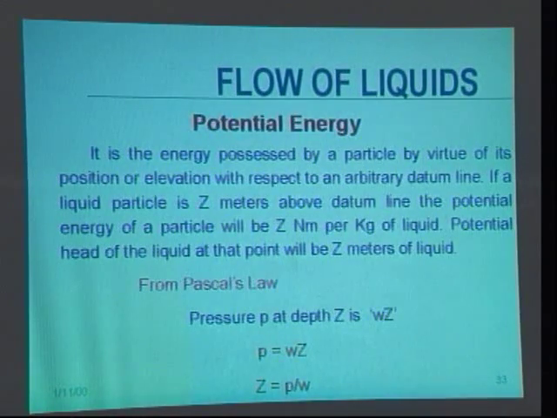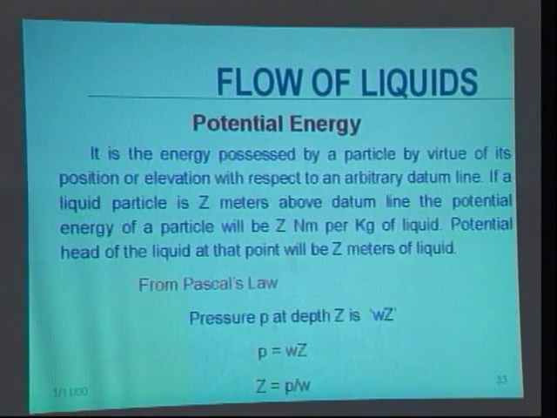As we know, the potential energy is the energy possessed by the fluid particle by virtue of its position or elevation with respect to a reference line. We know that if a liquid particle is z meters above the datum line, the potential energy of a particle will be z Newton meter per kg of liquid.